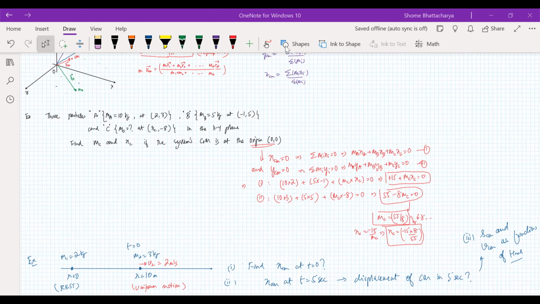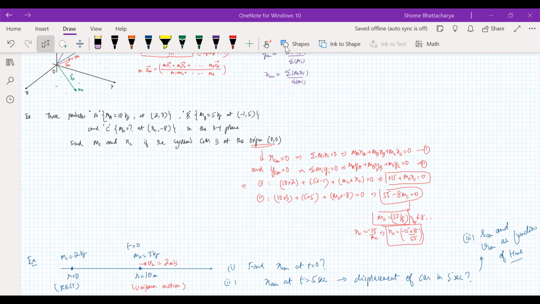Now after 5 seconds, where is that second particle located? Velocity into time is now 2 into 5, 10 meters. So it's gone 10 meters further. So we are at x equal to 20. Now where is the center of mass? How much? 65 by 12. So while the particle has gone from 10 to 20, because the first one is remaining stationary, the center of mass has gone from where? From 6 to 12. So the displacement of the center of mass is only 6 meters, whereas the displacement of that particle is as much as 10 meters.